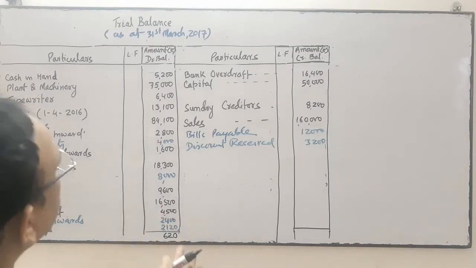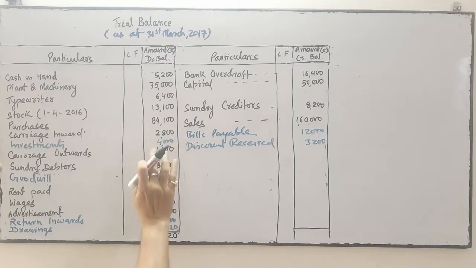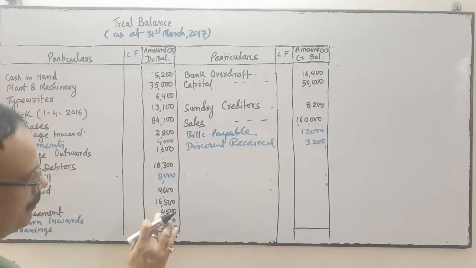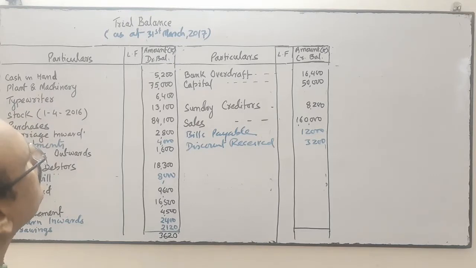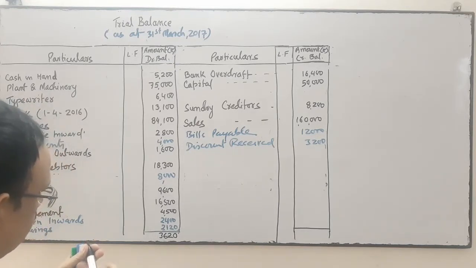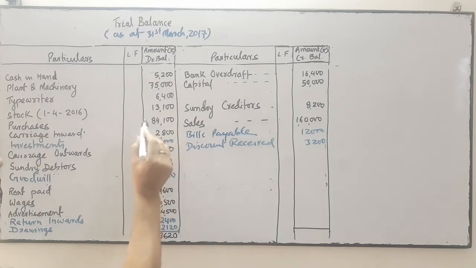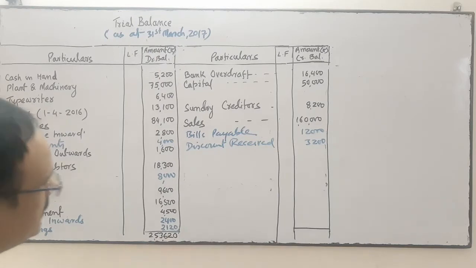Once again: 69, 20, 27, 28, 29, 33, 34, 34 and 8, 42, 50, 59, 59 and 6, 65, 65 or 4, 69, 70, 71, 72, 73, 7 carry, okay, here carry 7, 14, 15, 15 or 8, 17, 15, 14, 15, 15 or 8, 23, 24, 25. The total is 2,53,620.